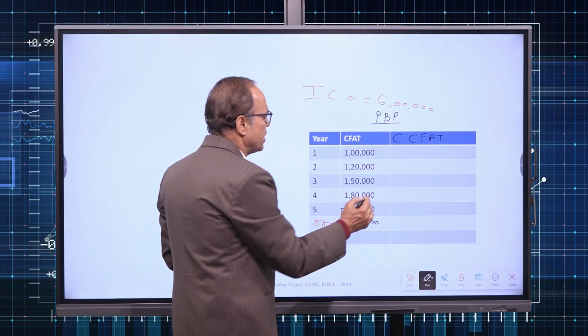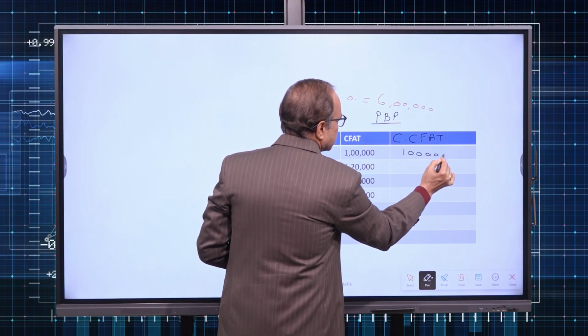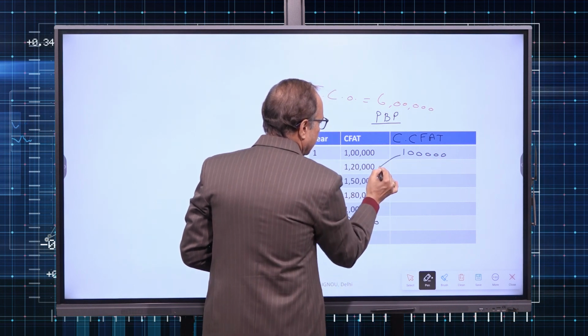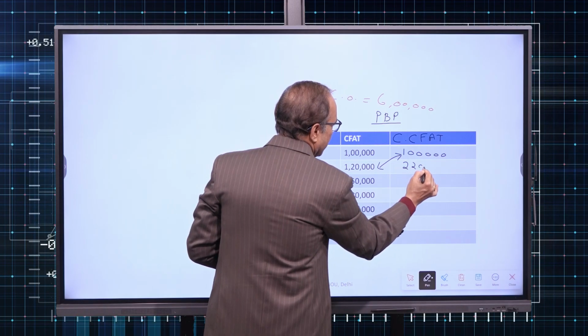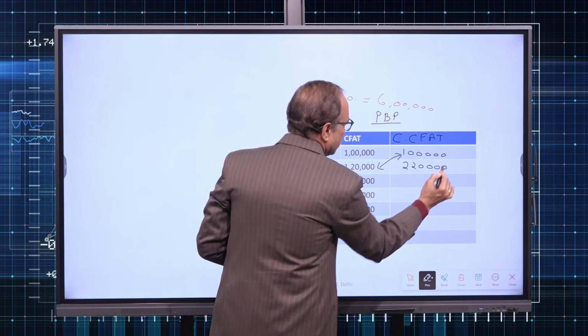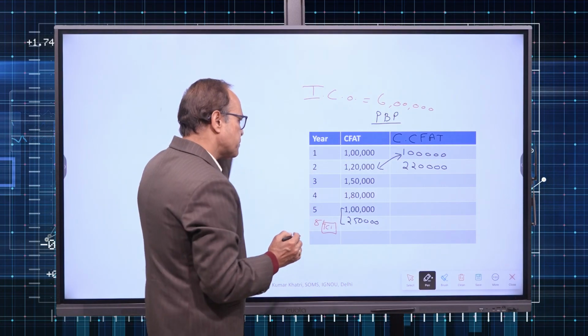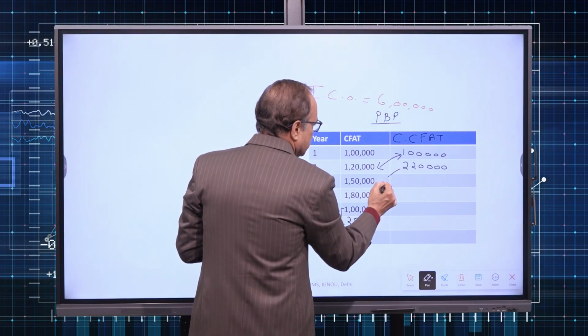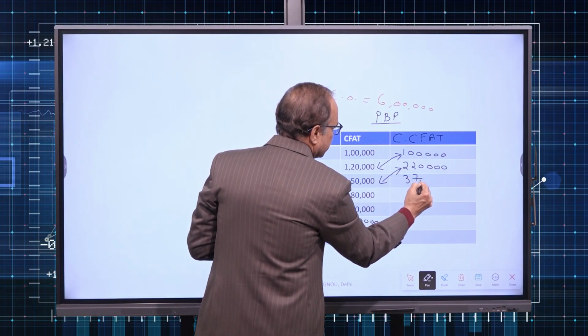So let us make the cumulative cash inflow: 1 lakh by the end of first year. Then this 1 is added with 120. So by the end of second year, how much in total have we recovered with the help of cash inflow? This plus this, if we add up, it will become 370.